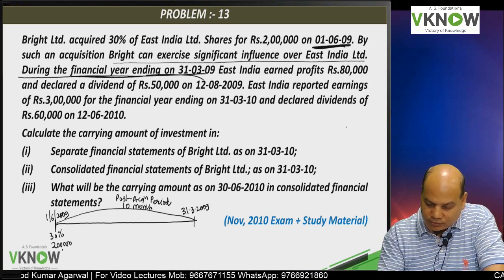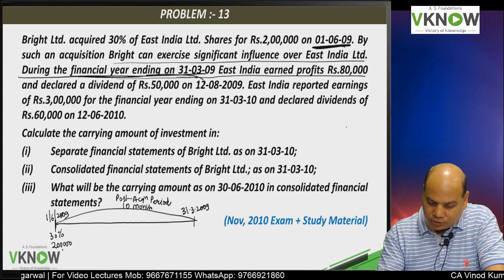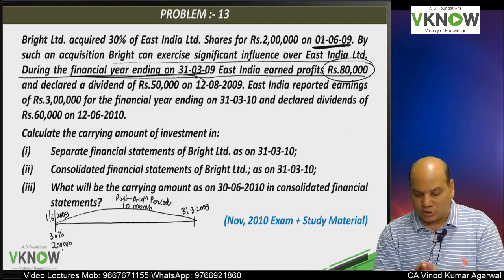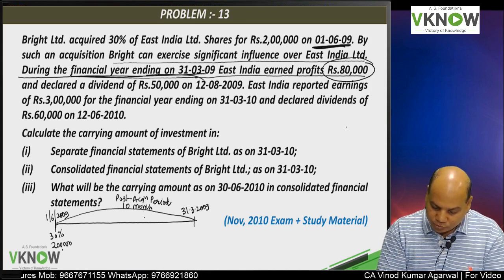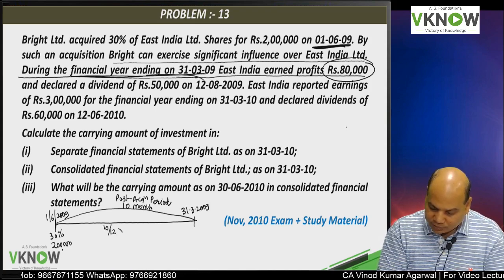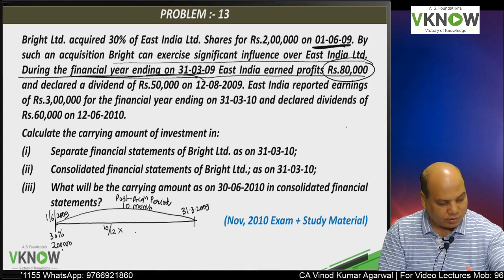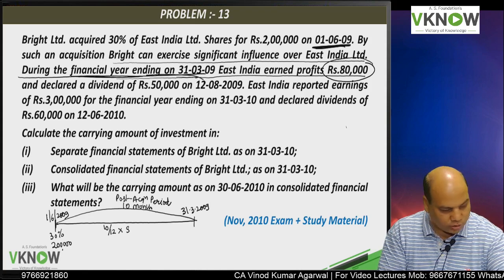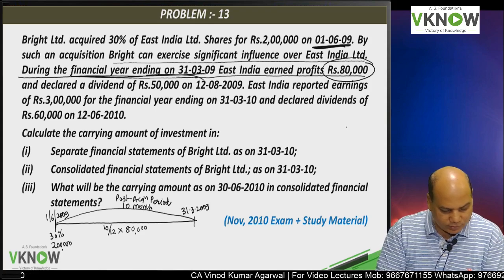Now the problem says during the financial year ending, this company earned a profit of 80,000. Now this 80,000 will have to be divided into two parts: first 2 months, next 10 months. So profit of 10 months period will be 10 by 12 into 80,000. Is it 80,000?